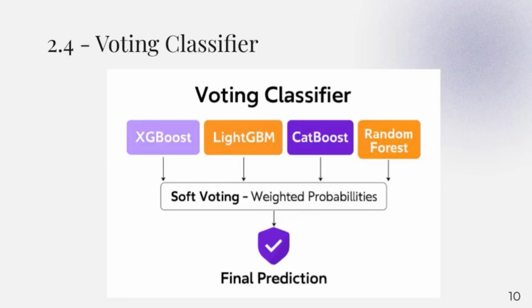Here we can see how our voting classifier works. Each model makes its own prediction. These are then combined in the soft voting layer, which calculates a weighted average of their probabilities. The result is a single, more accurate and stable prediction.